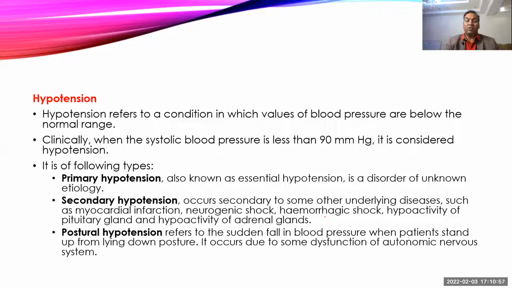Secondary causes, when we know the cause, like myocardial infarction, neurogenic shock, hemorrhagic shock, hyperactivity of the pituitary gland, or hyperactivity of the adrenal glands, all of these can cause a decrease in blood pressure, and these are cases of emergency. So shock is a case of emergency, and we need to treat this patient very, very aggressively.